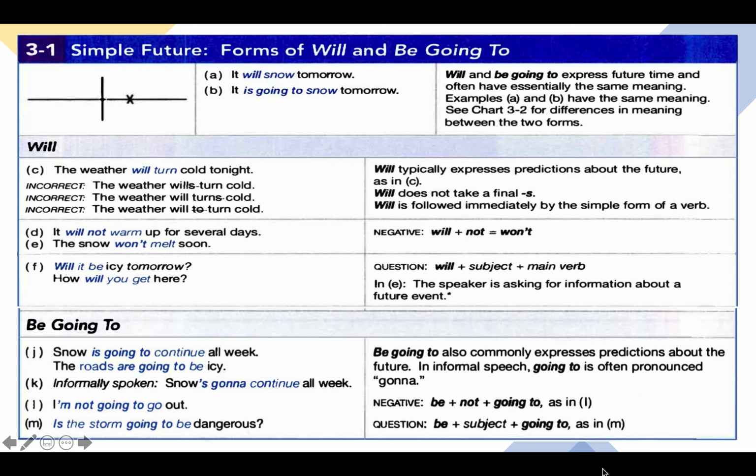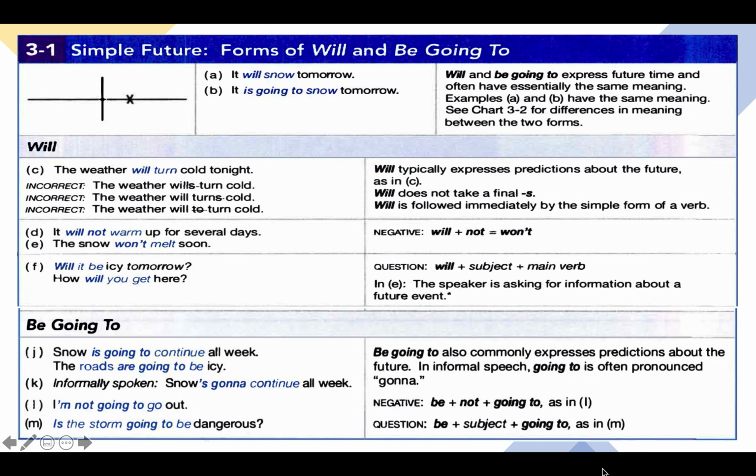Dear students, welcome to this first chart of the last chapter we're going to cover in this semester one. And this chapter, as you know, is related to future tenses, or future time. So in this chart, we're going to talk about the forms that are normally used as a general introduction, the forms that are usually used for the simple future. These forms are will and be going to.